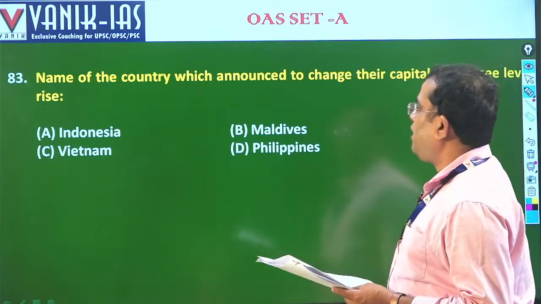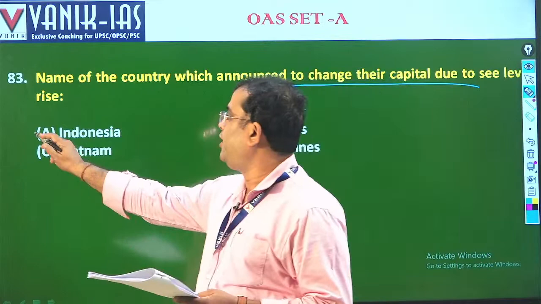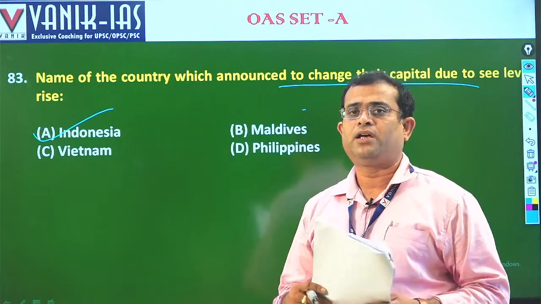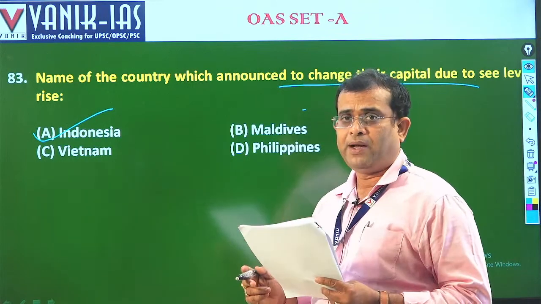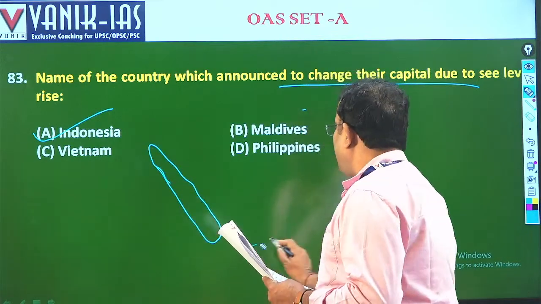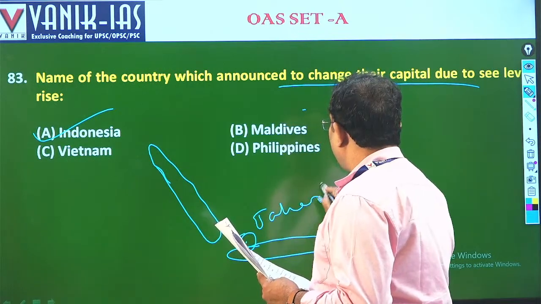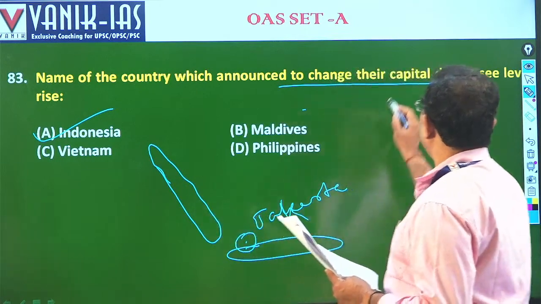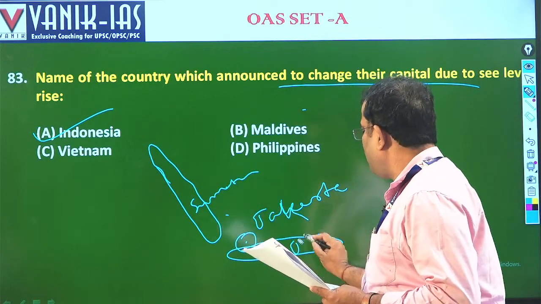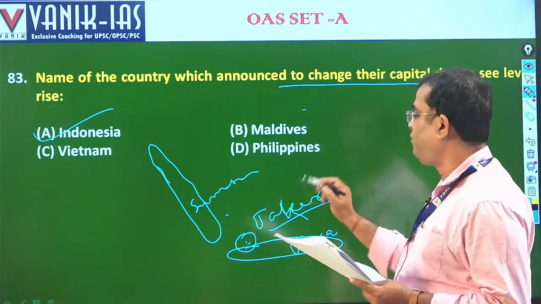83. Name the country which announced a change in its capital due to sea level rise. Okay, it is Indonesia. Recently, a few months back, Indonesia announced that Jakarta, the capital, on Java island, because of sea level rise, is being shifted.